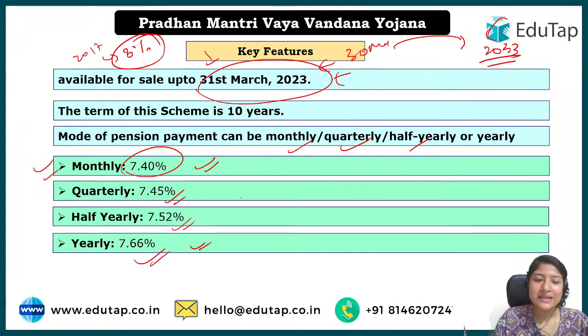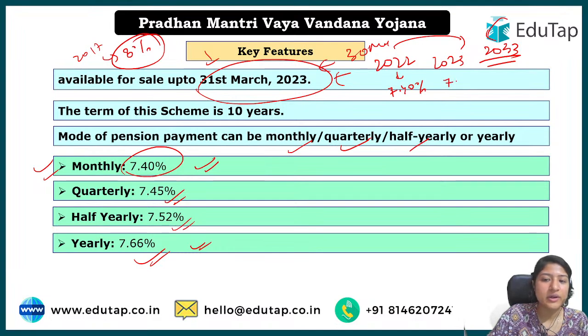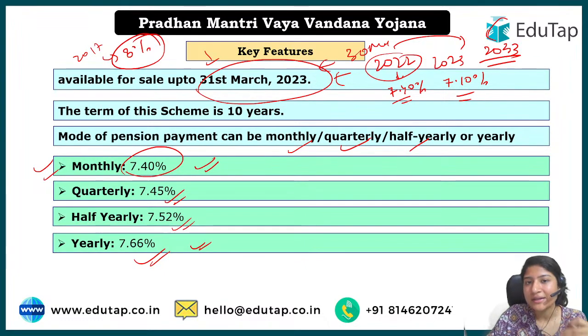One thing is this, and secondly these interest rates can be changed yearly, but whenever any citizen has been fixed at a particular percentage, that would not be changed, okay. For example, in 2022 some beneficiary enrolled at 7.40 percent, and in 2023 what happened, another beneficiary came when the rates had fluctuated and it became 7.10. So the person who had enrolled at 7.40 is going to get the interest at that rate only, okay.